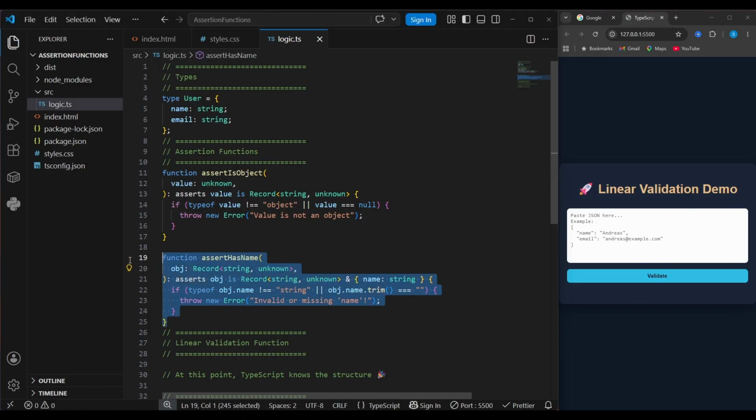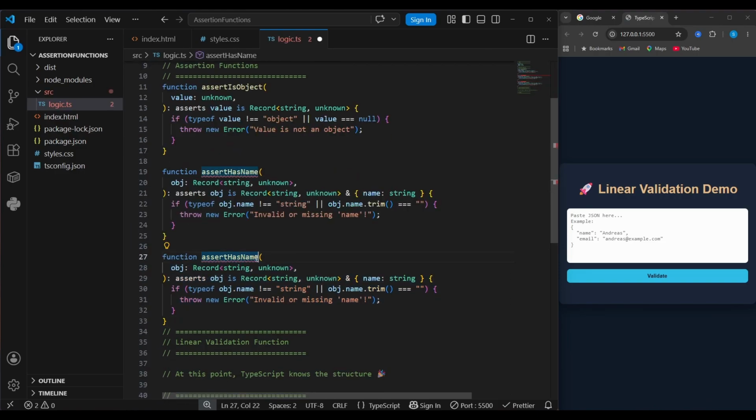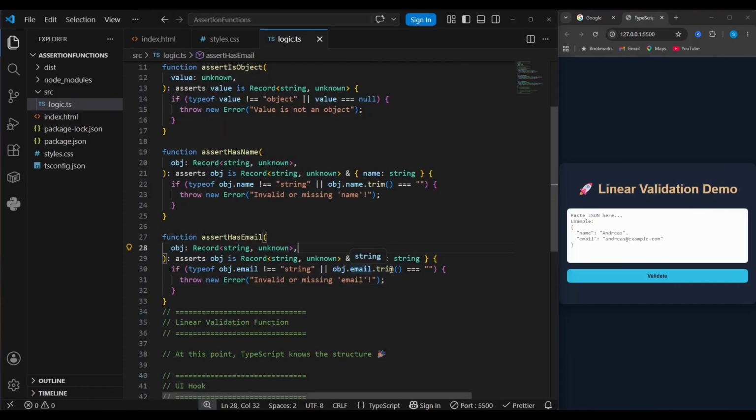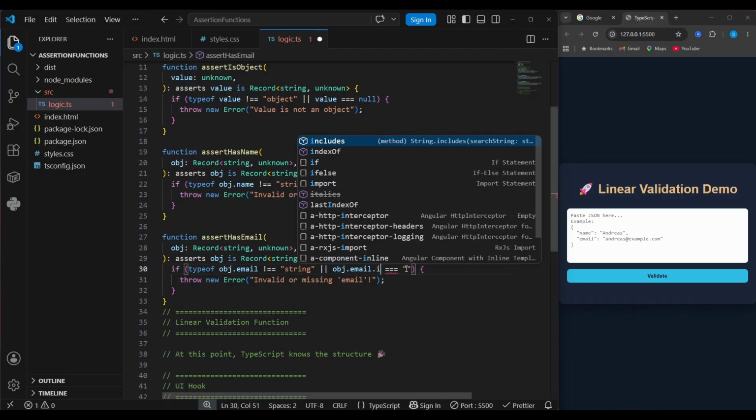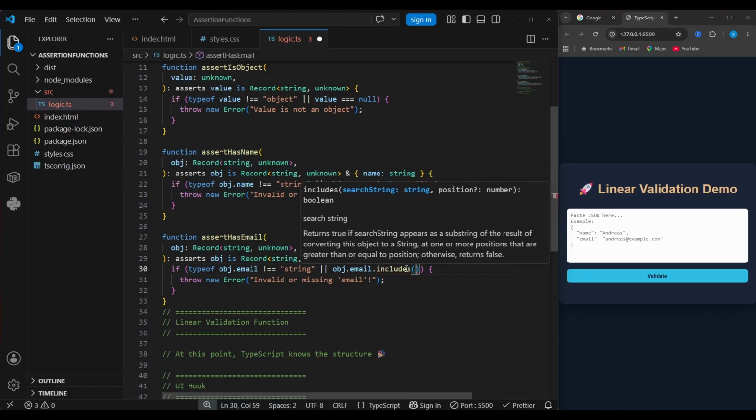So here I just copy these lines and paste it here. Assert has email, and instead of name property, now we check whether this email exists, and also we need to change these lines as well. Invalid or missing email. Perfect. Of course, here we can alternatively check if this email includes the @ symbol, which makes more sense for an email input.